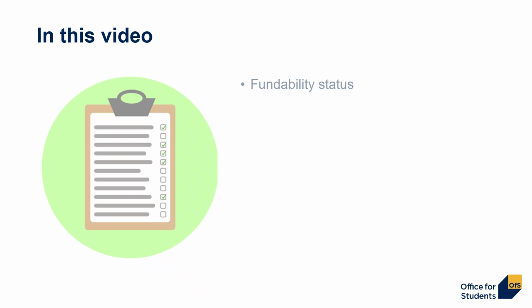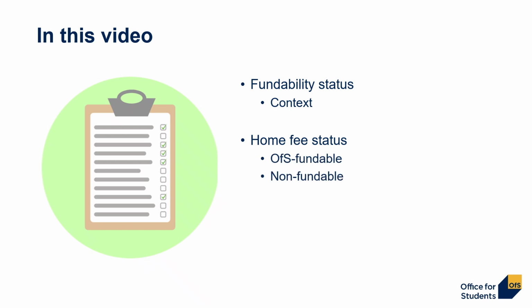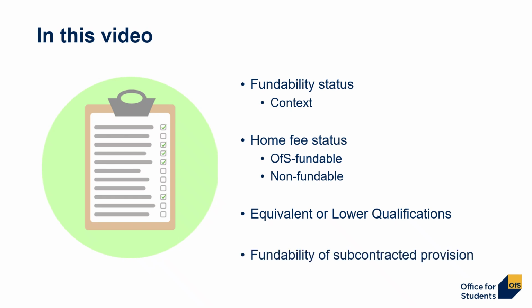In this video we're going to look at recording fundability status in the HESES workbook, and we'll recap some context to help us do that. We're going to look at home fee status and how that affects whether or not something is OFS fundable or non-fundable. Then we're going to look at equivalent or lower qualifications and also the fundability of some subcontracted provision.